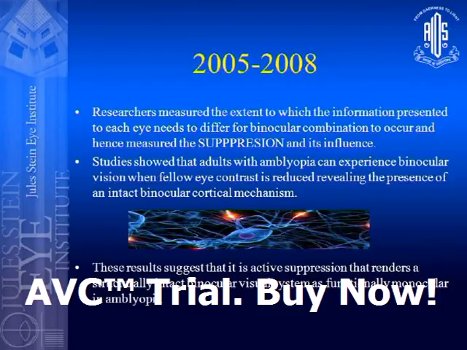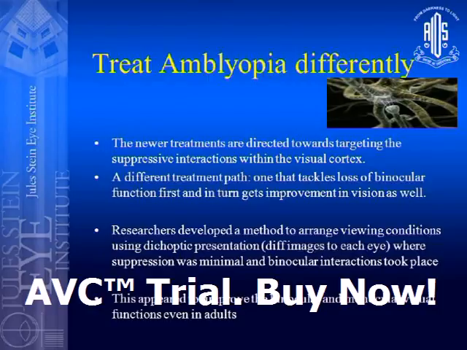This is suppression. So they were trying to understand how much suppression is needed, or how low can the suppression be to achieve binocular vision. These results suggest that it is actually active suppression that renders otherwise structurally intact. Mind you, there is no permanent loss of neurons. It's a structurally intact binocular visual system which actually functions monocularly. So this whole thinking changed, or probably gave a new aspect to, could you treat amblyopia differently?